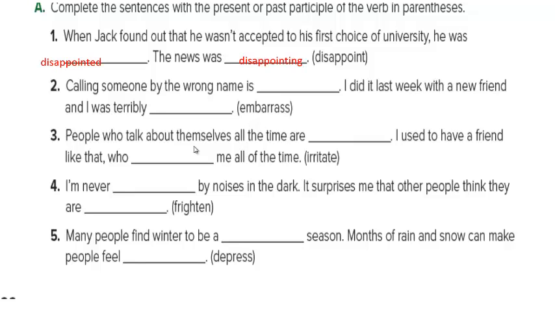Calling someone by the wrong name is, should I say embarrassing or embarrassed? Of course, this is what causes the feeling of embarrassment. So it is embarrassing, ing. And I felt terribly embarrassed.